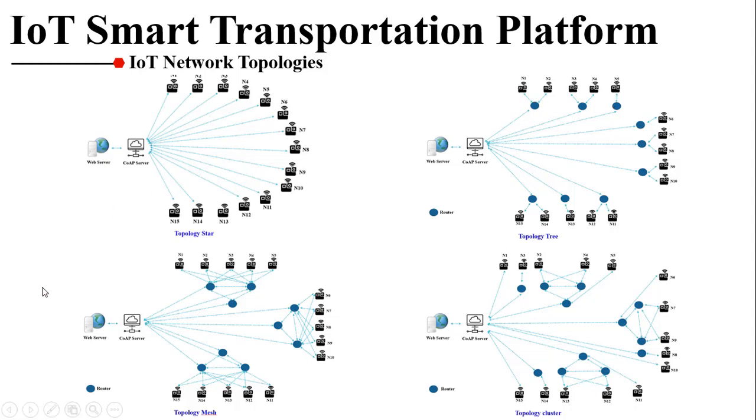The mesh topology is one in which every node can communicate with any other node, either directly or through the router. And finally, the cluster topology is made up of a collection of trees, as we see here.